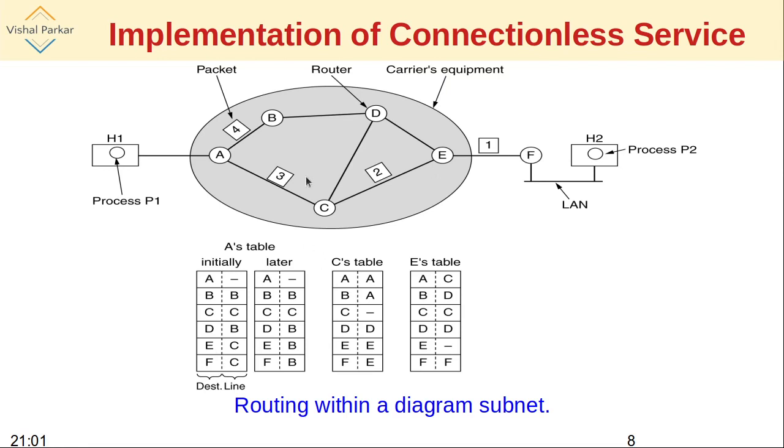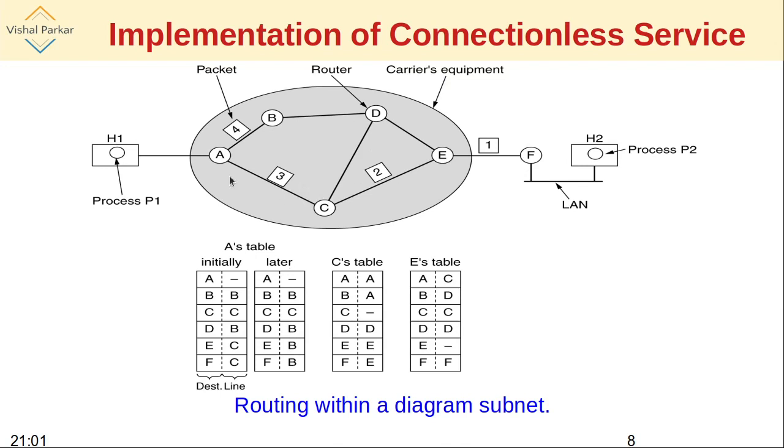Now something has happened. Maybe router C has itself failed, the communication line may have been cut, or there may be some congestion present, whatever it may be. So at that time C cannot be used to reach E and F. That's why E and F will be reached through B and D, and the values C and C are changed to B and B here.